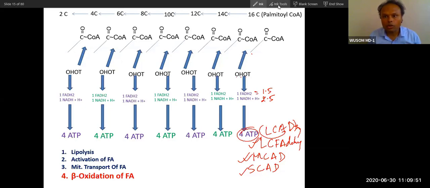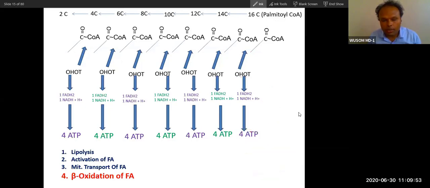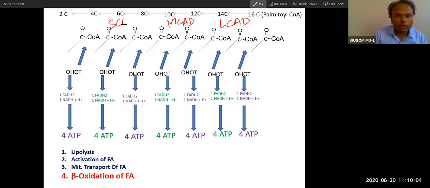As beta oxidation progresses, 3 types of enzyme will come. First LCAD up to 14, then MCAD, then SCAD. We will require this because MCAD deficiency will inhibit beta oxidation. So MCAD deficiency is a very important disorder we will talk about. That is why I'm telling you this about MCAD.